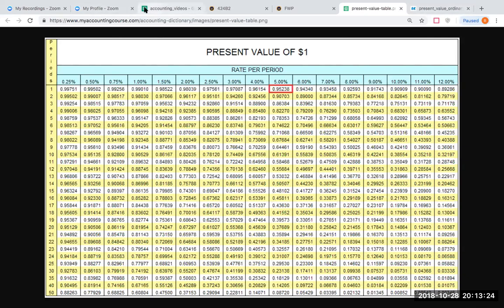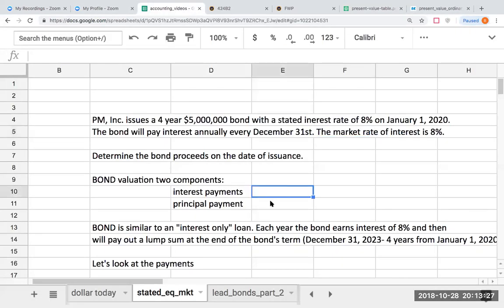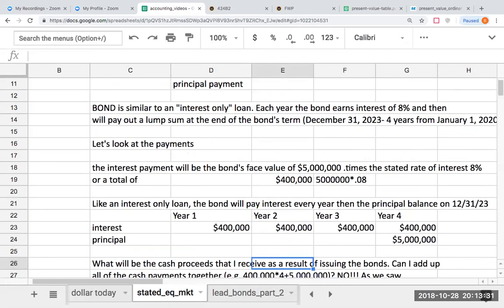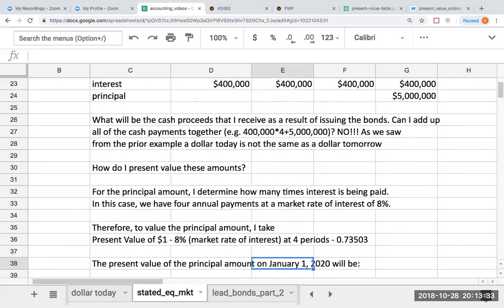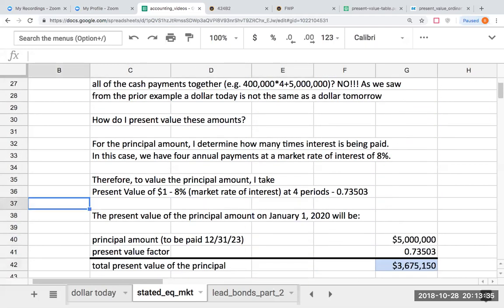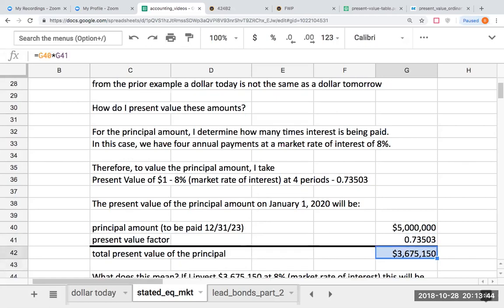So when I go back here and I look at this first part here, the principal amount that's going to be paid 4 years from now, today it is worth $3,675,150. That's what the value of $5 million paid 4 years from now at an 8% interest is going to be worth.